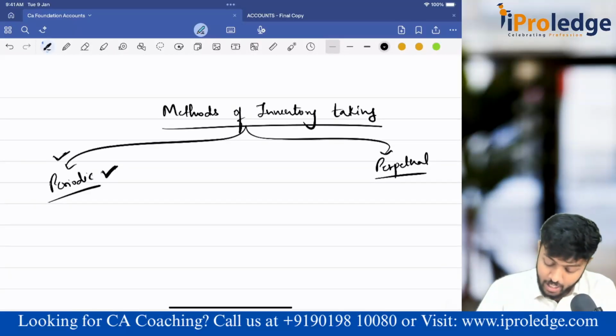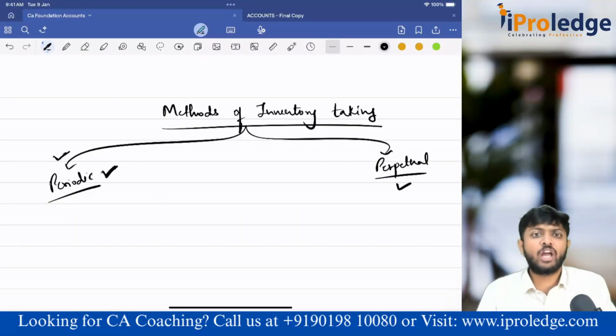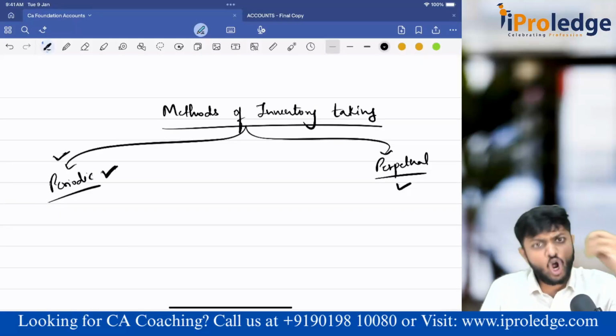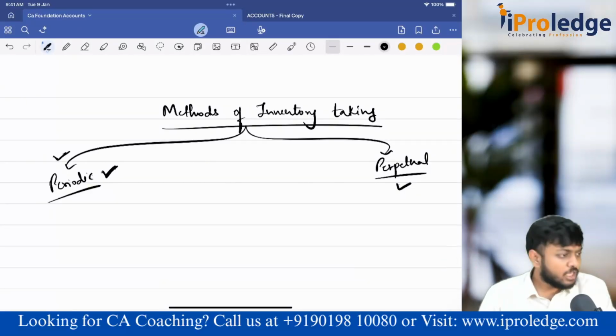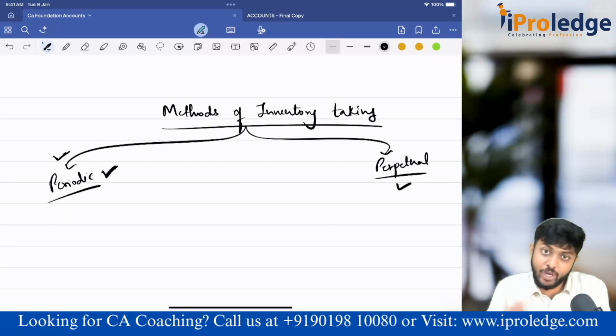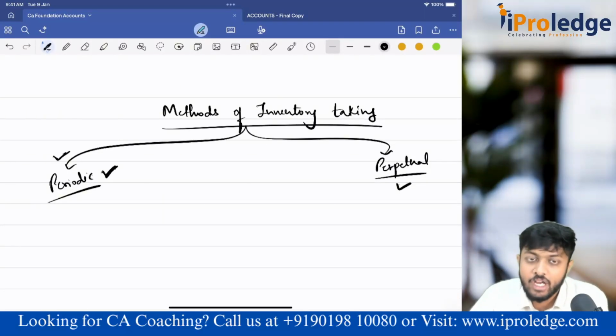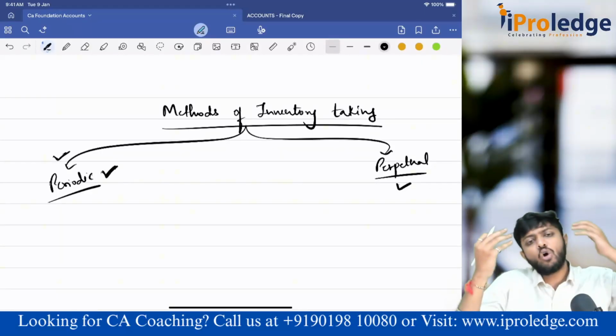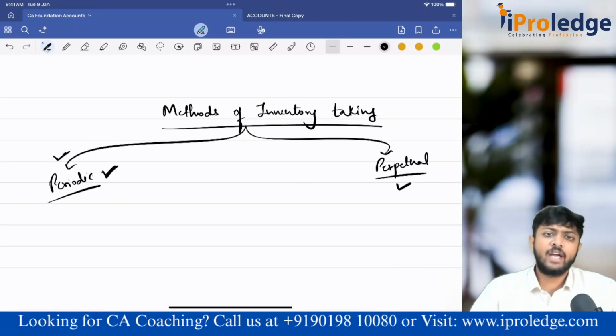That is periodic. Perpetual means completely the opposite. Your accounting software is maintaining stock details also. No need to count and everything. The moment you make a purchase of 10 units, it will add 10 units. The moment you sell 5 units, it will subtract 5 units. Now closing stock, remaining 5. Again you purchase 20. Now total closing stock is 5 plus 20, 25. Out of 25 you have sold 10. 25 minus 10, remaining is 15 units. The moment you are doing purchase and sale, your accounting software is automatically recording everything. So that is your perpetual.